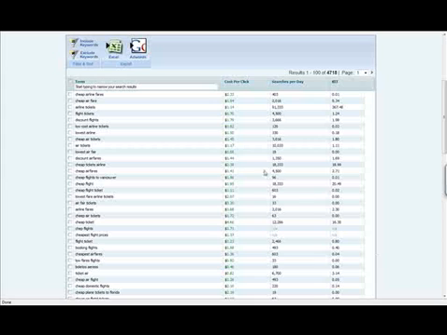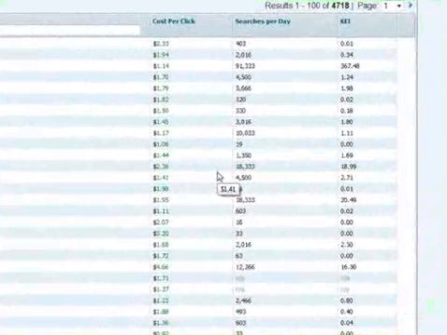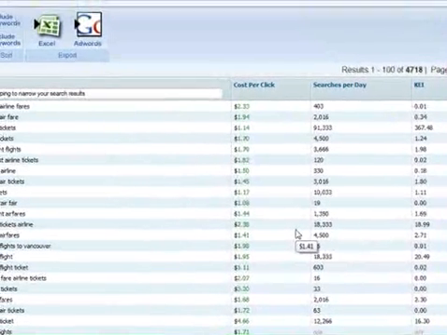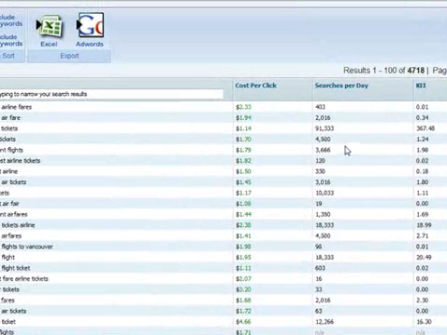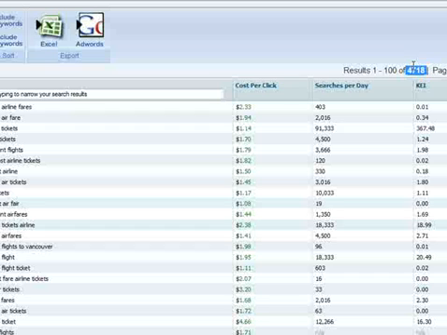Now, I told you before that we built Keyword SmartSearch from the ground up knowing that a long list of keywords is great. You see here that we deliver 4,700 keywords with a simple one-word search. But what you really need is to build tightly segmented, relevant ad groups. When you have ad groups that have 500 keywords in them, they become unwieldy and impossible to manage. Keeping your ad copy and your keywords highly targeted will improve your click-through rate and your quality score.